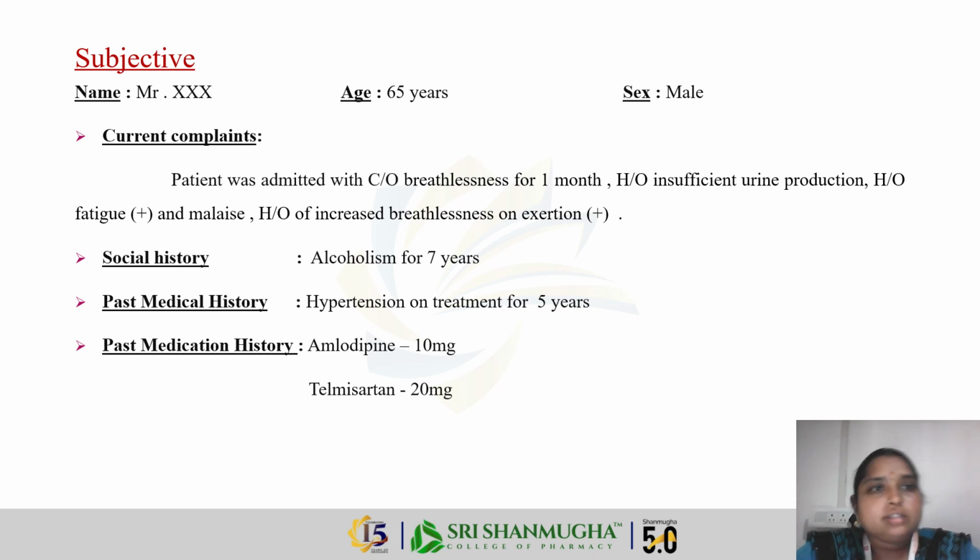Now moving to the subjective part, we already discussed the patient demographics, that is general things: name, age, and gender. The complaints are breathlessness for 1 month, history of insufficient urine production, fatigue, malaise, and breathlessness on exertion. Social history: he has been drinking for the past 7 years. Medical history: as already said, hypertension for the past 5 years. His medication for hypertension is amlodipine 10 mg and telmisartan 20 mg.